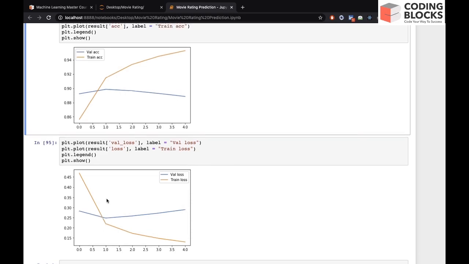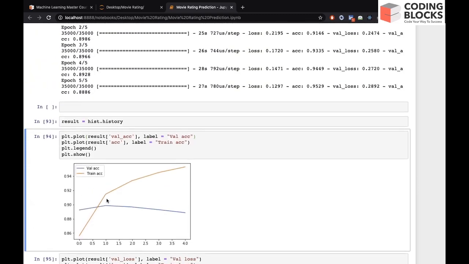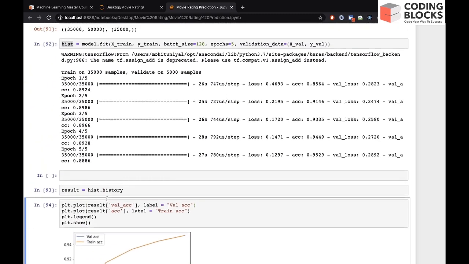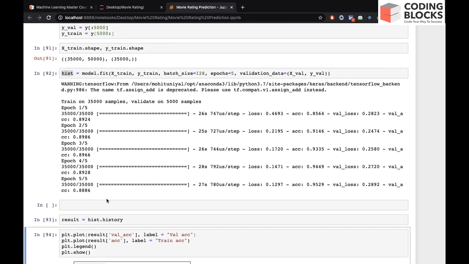So what we can say, just train for only 2 epochs, and this would be fine. Otherwise, you can use early stopping, so that it will be stopped at the second epoch. Although you can train for 10 epochs, it will be stopped after the second epoch, because it will not improve in the third or fourth or fifth epochs.